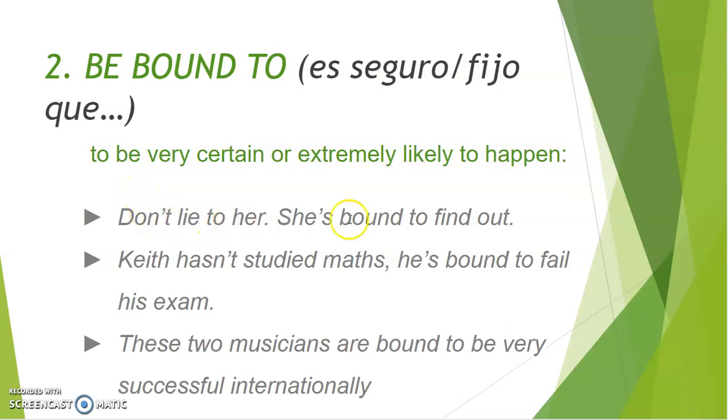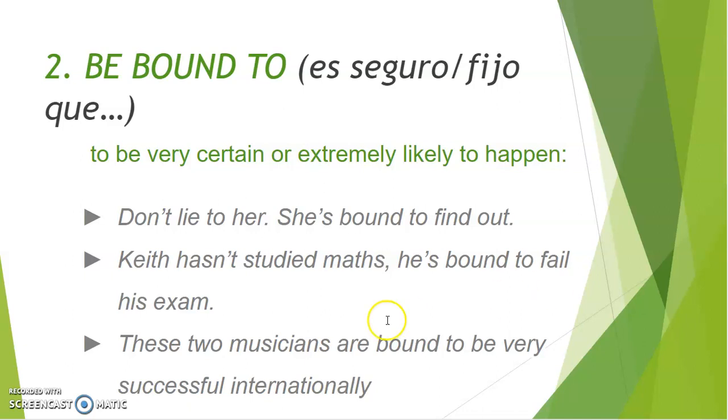Don't lie to her. She's bound to find out. No le mientas. Se va a enterar seguro. O es muy probable. Es seguro que se entera. Okay? Keith hasn't studied maths. He's bound to fail his exam. Keith no ha estudiado matemáticas. Es seguro que va a suspender. Es muy, muy probable. ¿Vale? No es probable, es seguro que va a suspender. O seguramente suspenda. That would be the translation into Spanish.